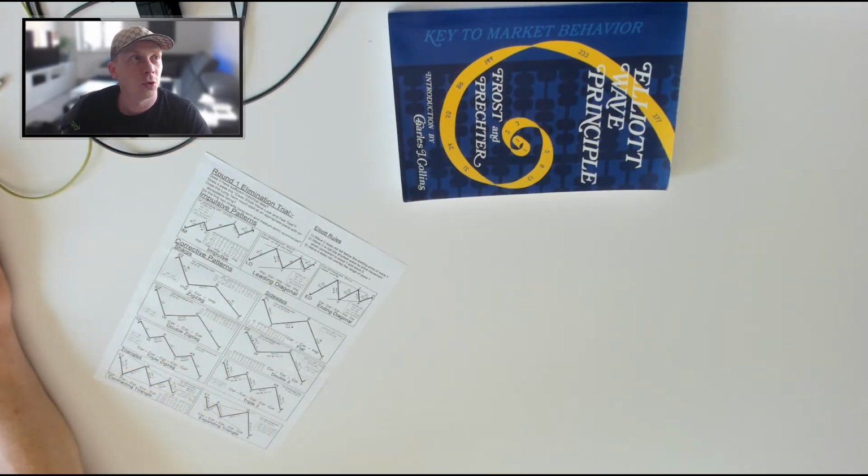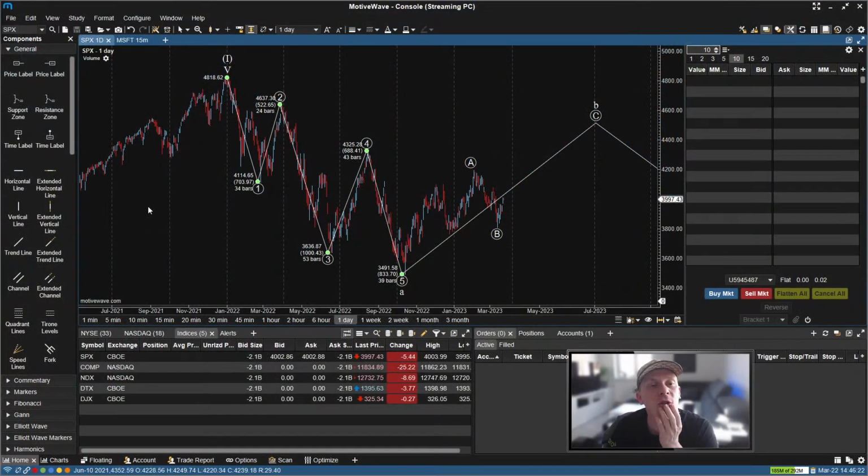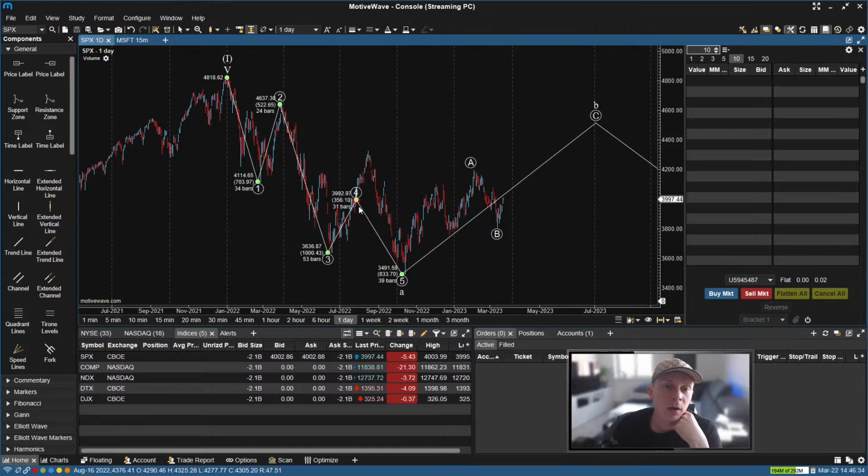So, to cover some ground here, but hopefully not make it too complicated, screen share. As said, in that zigzag pattern, we would need to have an impulse wave or a leading diagonal in here. It cannot be an impulse wave because one core rule of an impulse wave is that wave 4 does not retrace into the area of wave 1. So it shouldn't have gone higher than this, but it did. So it cannot be an impulse. However, a leading diagonal allows for that to happen, and there are specific conditions for that, which at least fulfills that requirement.